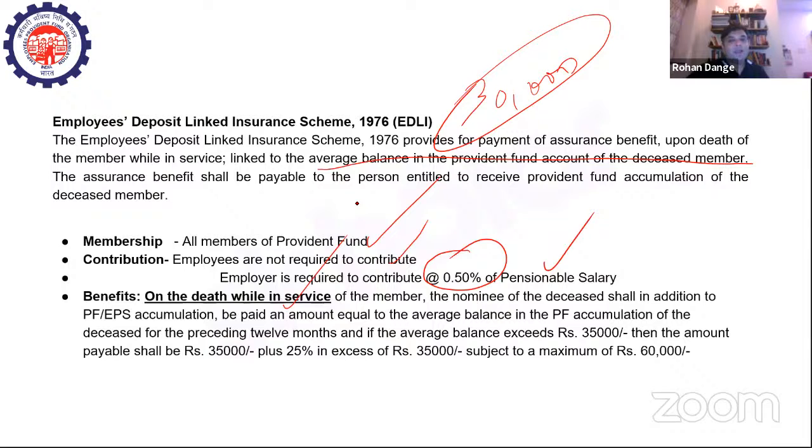After retiring, if you die, then your nominees will not get the benefits. But if you are in service and you die, then your nominees, whoever you have designated, will be paid an amount equal to the average balance in the PF accumulation of the deceased for the preceding 12 months. And if the average balance exceeds rupees 35,000, then the amount payable shall be rupees 35,000 plus 25% of the excess, subject to a maximum of rupees 60,000, right?